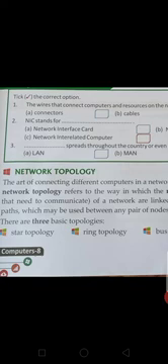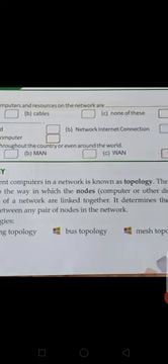Network topology means how to create networking. It is the path. It is the physical connection between the computers. The art of connecting different computers in a network is known as topology.